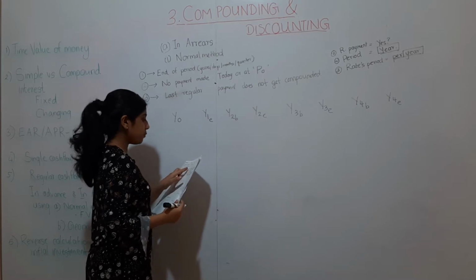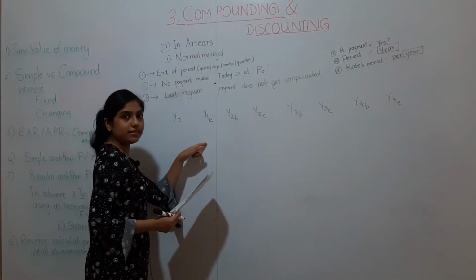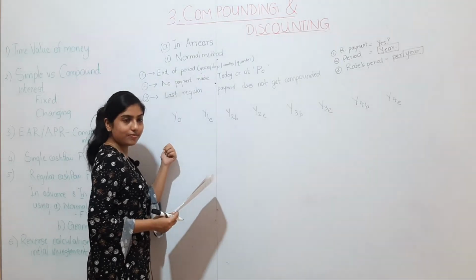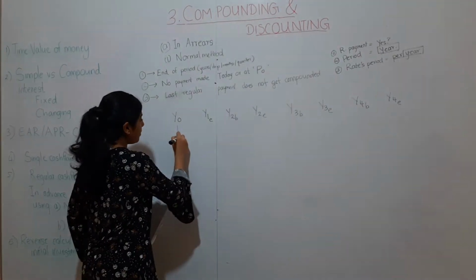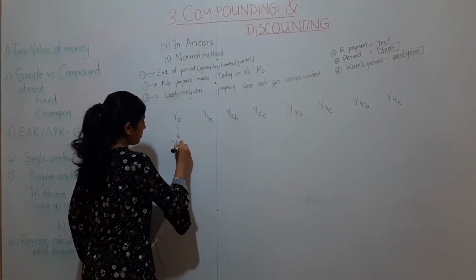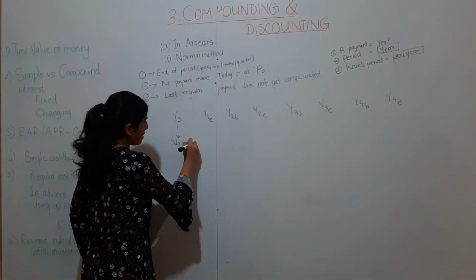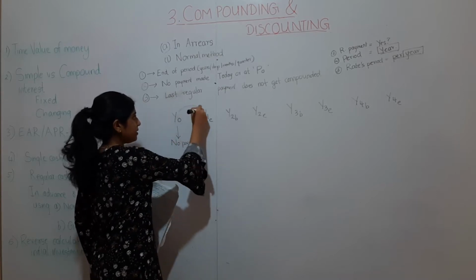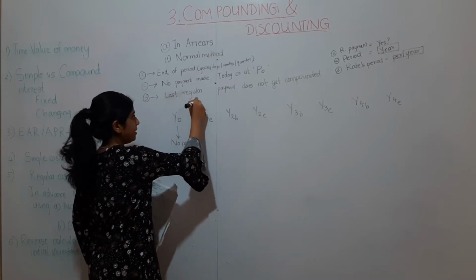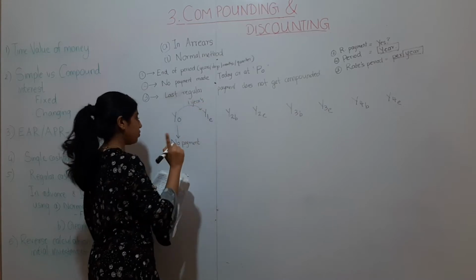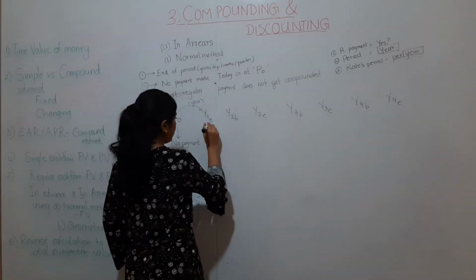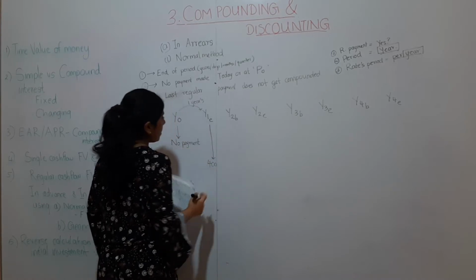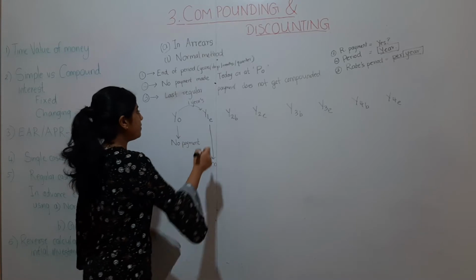He invests 400 rupees in 1 year's time. That means he is not investing anything today, so no payment in year 0. In 1 year's time only, he is investing his first 400 rupees into the pension account, which will be 400 here, at the end of year 1.